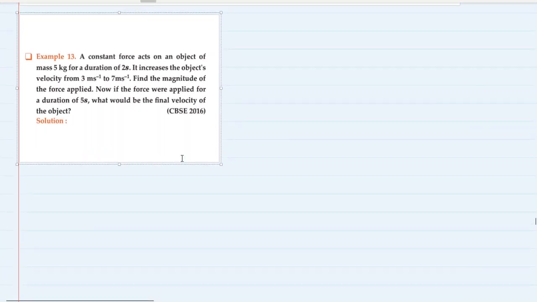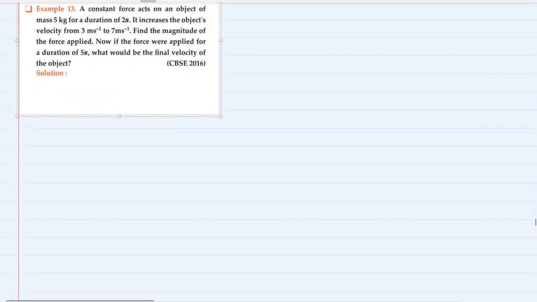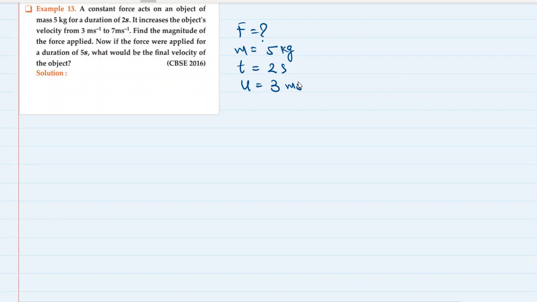A constant force acts on an object of mass 5 kg. Okay, so we don't know the force. We know the mass of an object. It is 5 kg. For a duration of 2 seconds. Time is 2 seconds. It increases the object's velocity from 3 meter per second to 7 meter per second. Okay, so initial velocity of the object is 3 meter per second and final velocity is 7 meter per second. Find the magnitude of the force applied.